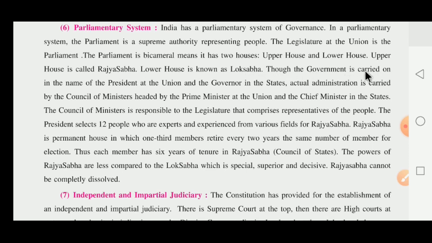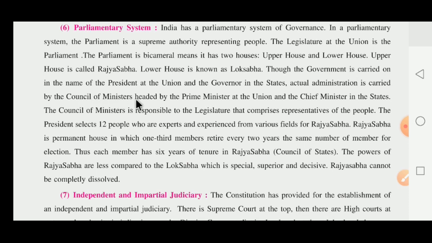The government is carried out in the name of the president. Whatever government there is, it is carried out in the name of the president at the union level, and the governor at the state level. Actual administration is carried out by the council of ministers.